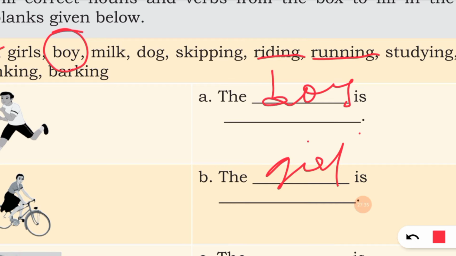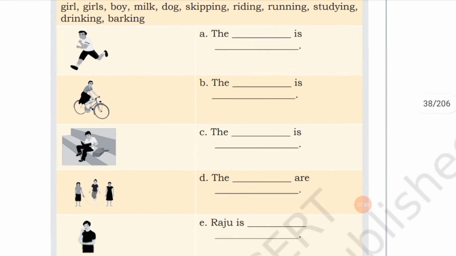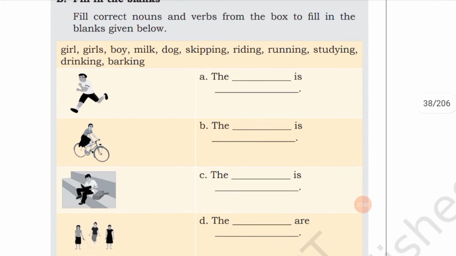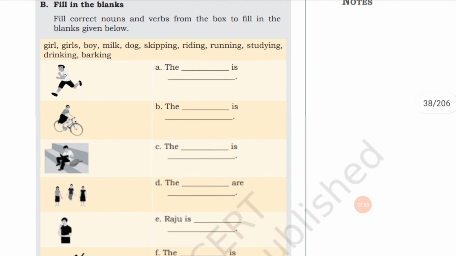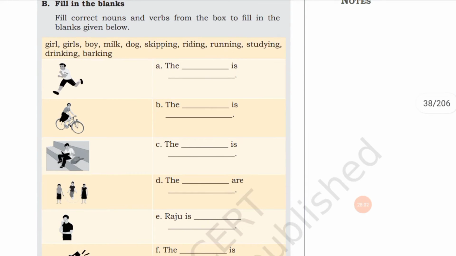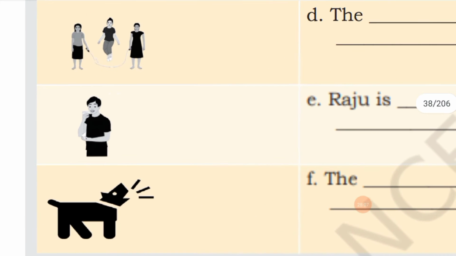Next, the boy is reading. So the boy is studying. From that take out the boy is studying. Then here three girls are, so the girls are, what are they doing? Skipping. Girls are skipping. Then next is Raju is, what is Raju doing in the figure?